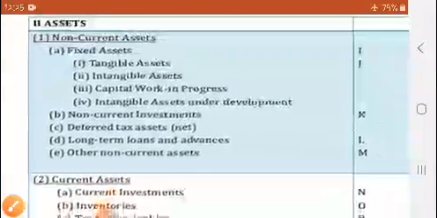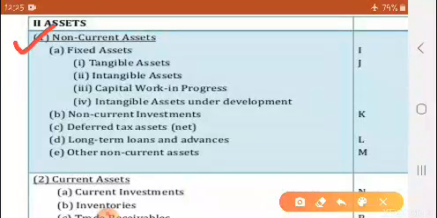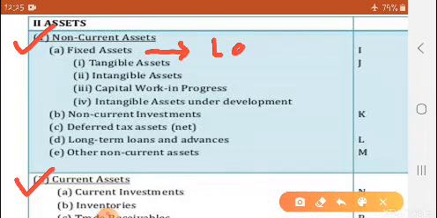What are these two subheadings? See, first is non-current assets, second is current assets. In non-current assets, let's see it quickly, because it is easy. Fixed assets. Fixed assets means which are fixed in nature, or you can say which are long term assets. Fixed assets of the company.